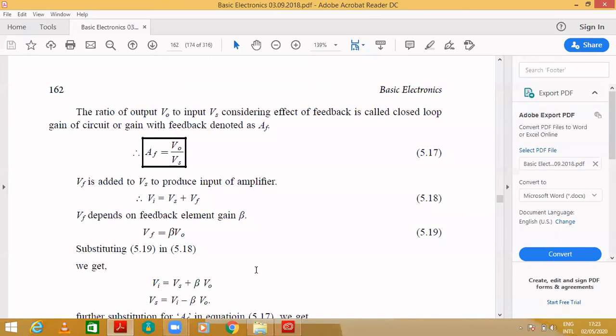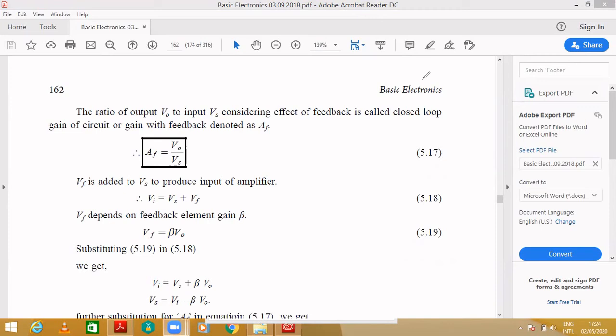Beta is nothing but output by input. So the output is Vf, the input is V naught, and so Vf will be beta V naught.